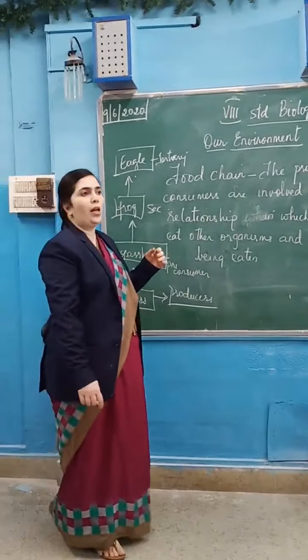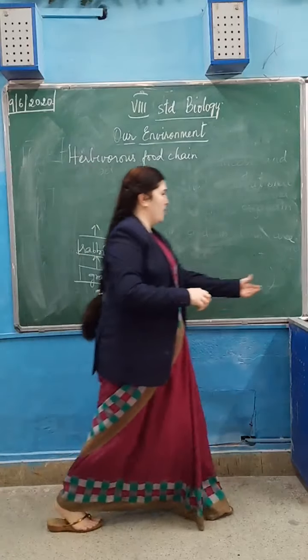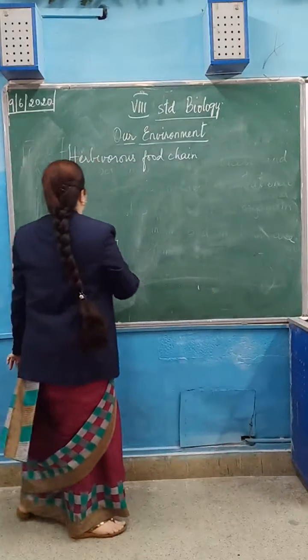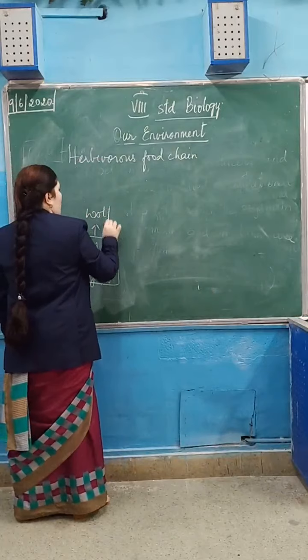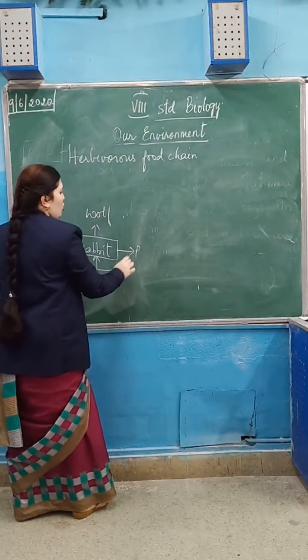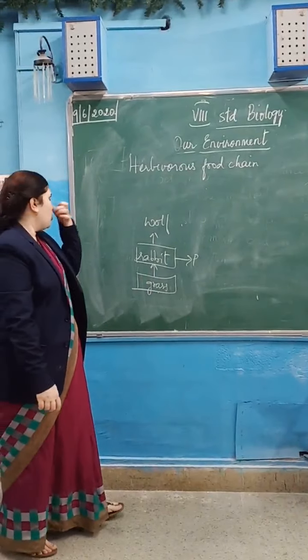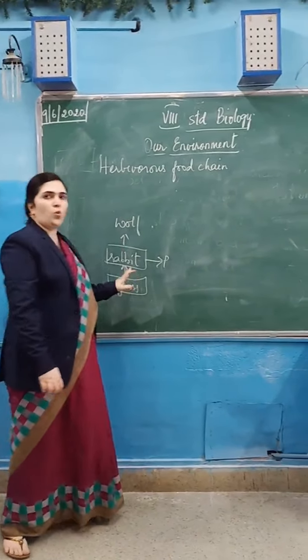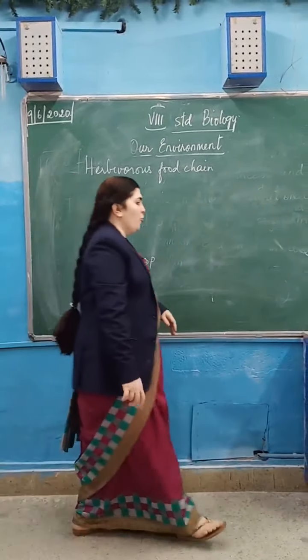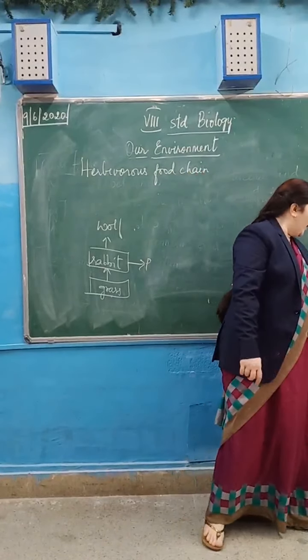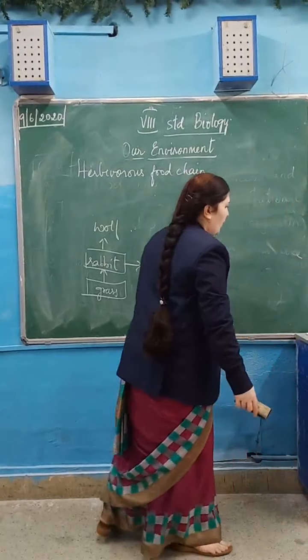For example, grass is eaten by rabbit. Rabbit is eaten by anything, you can say wolf. So you see here the primary consumer is a herbivore, only a grass eating animal. That kind of food chain is known as the herbivorous food chain.